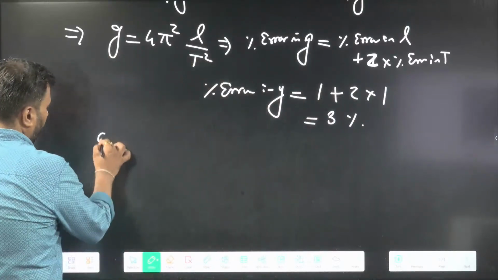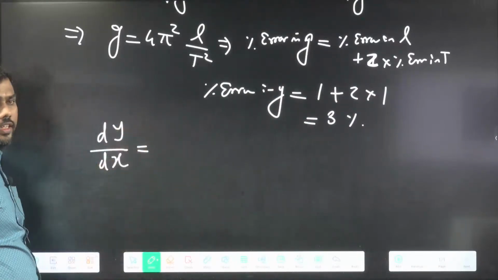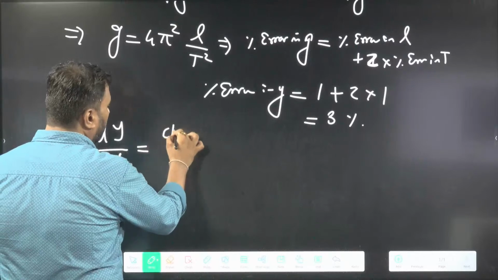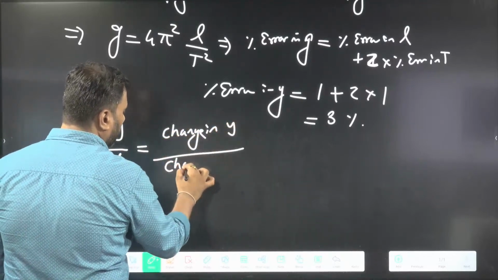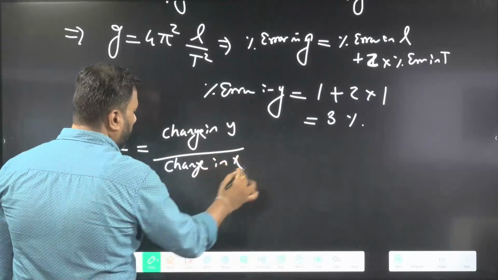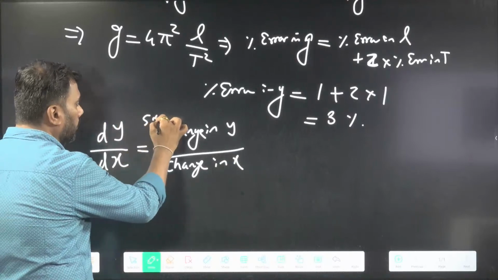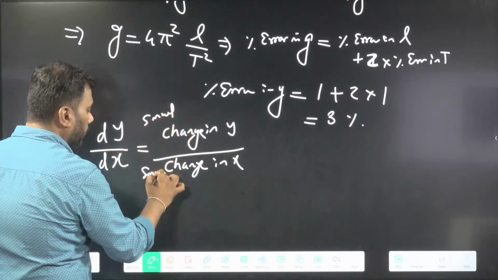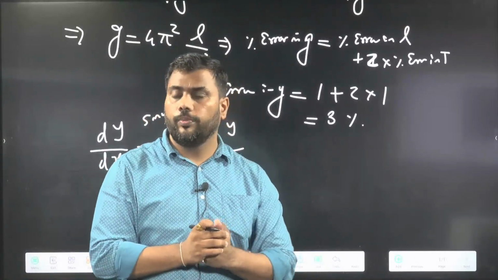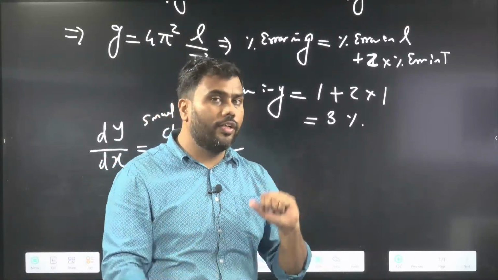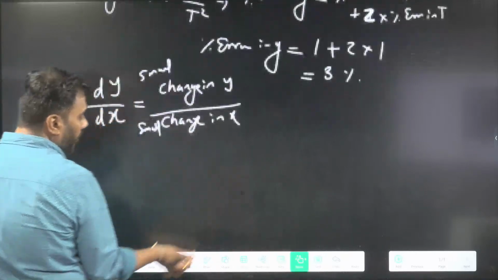Remember, dy by dx is the ratio of change in y and change in x. But these changes are very small, and errors are also small changes. So by differentiation, we can find a relationship of error.